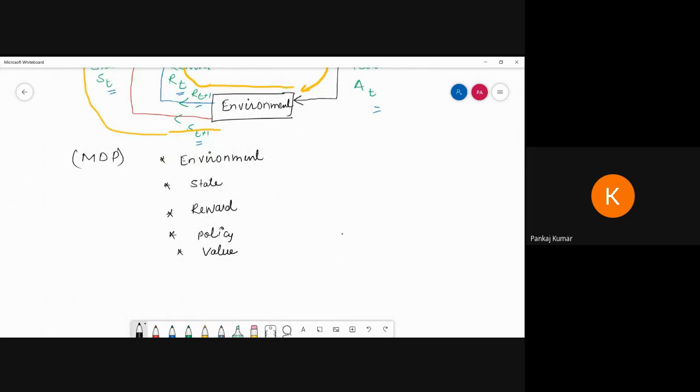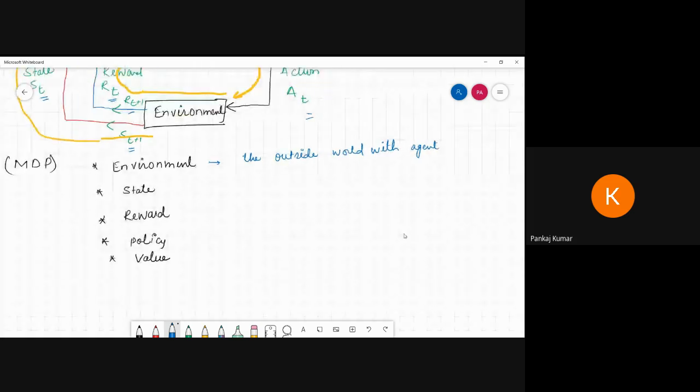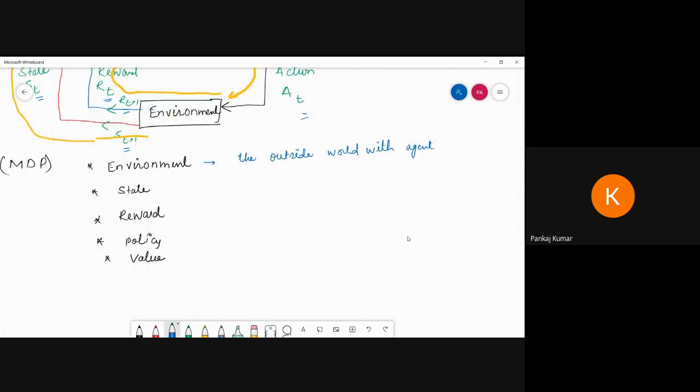Okay, so the environment, what is the meaning of this one? The outside world that interacts with the agent.